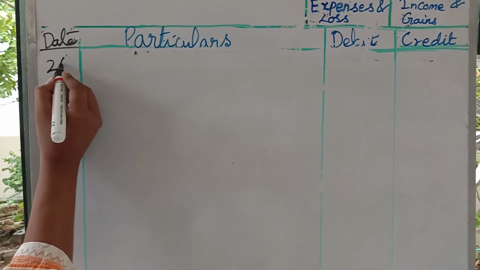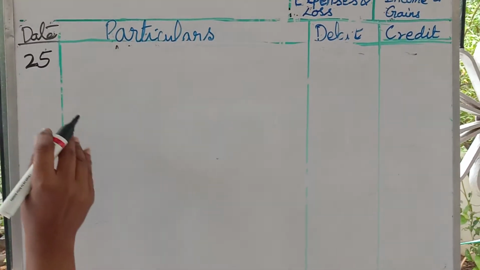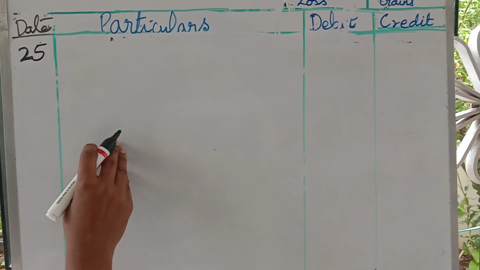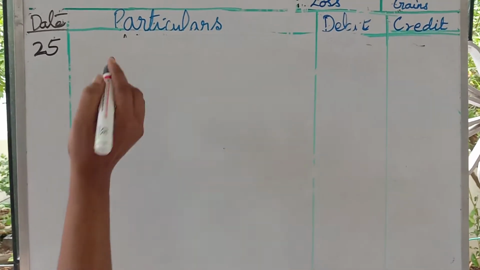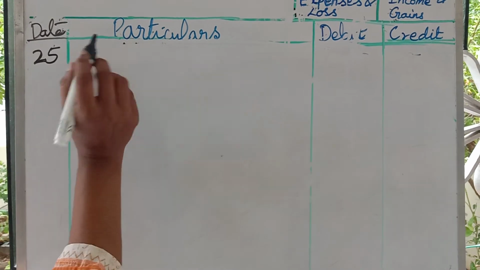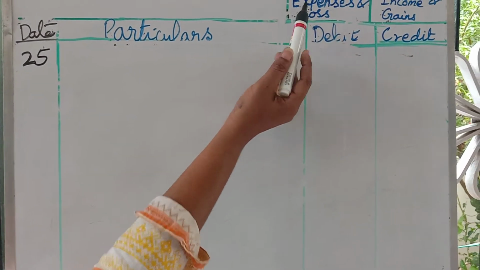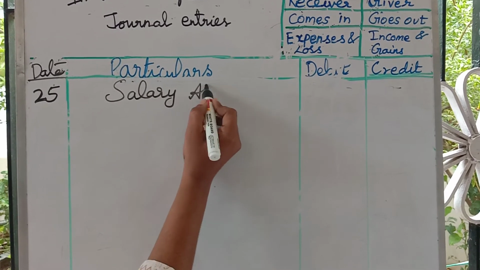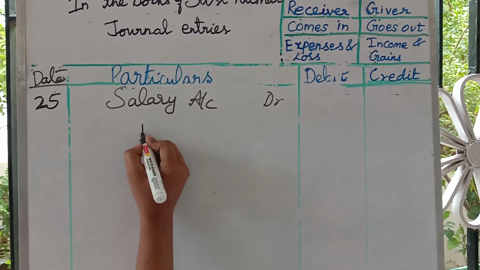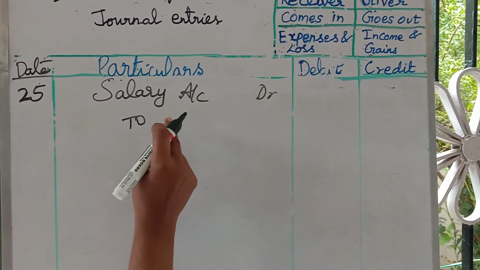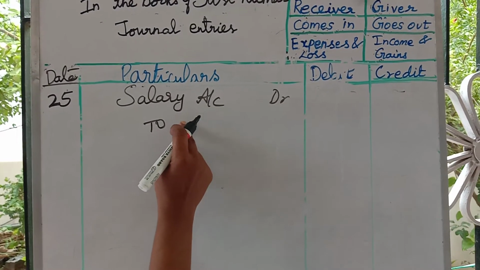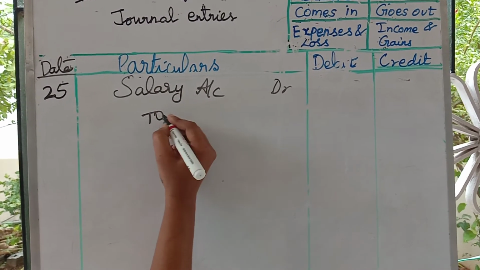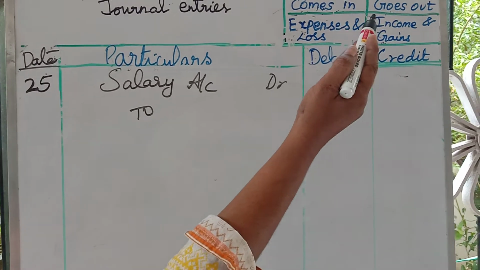Next is the 25th date. See the transaction there: paid salary through ECS. Paid salary means salary is an expense. So expense will come on the debit side. I'll write salary account debtor to ECS. ECS means bank. That comes from the bank. So I am writing bank. Who is the giver there? Bank is the giver.